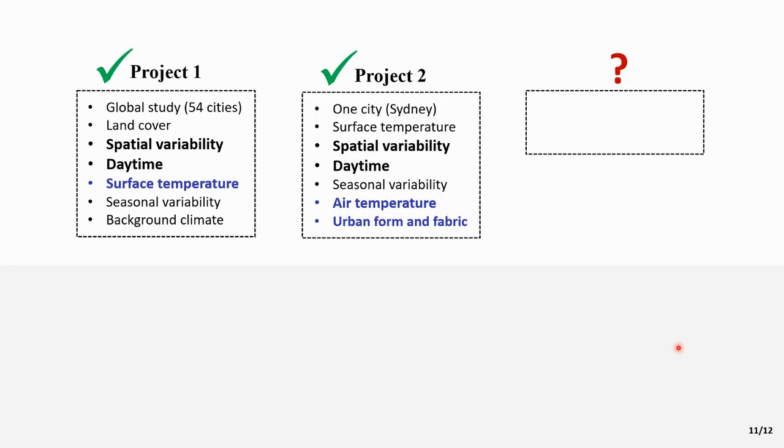Now I'm going to give you an overview of what we have done so far and what is still missing. In the first project, we conducted a global study. We looked at those spatial variabilities, the underlying factors, but we only looked at surface temperature. In the second project, we went a bit deeper in only one city, but we expanded it into more information about air temperature and urban form and fabric. But we are still missing some parts of the picture, which is about temporal and diurnal variability of urban temperature. How surface and air temperature change over a longer period.